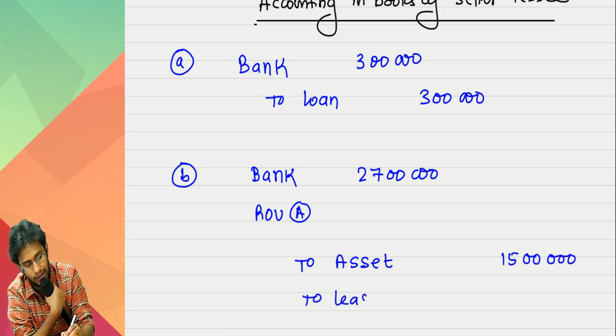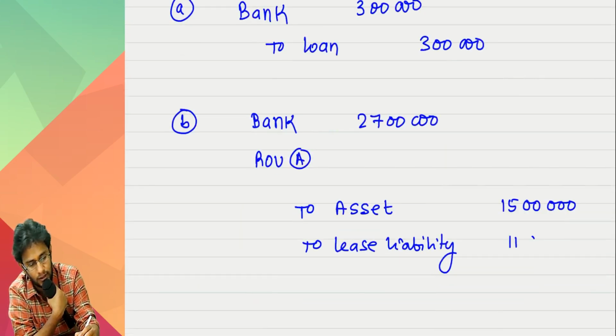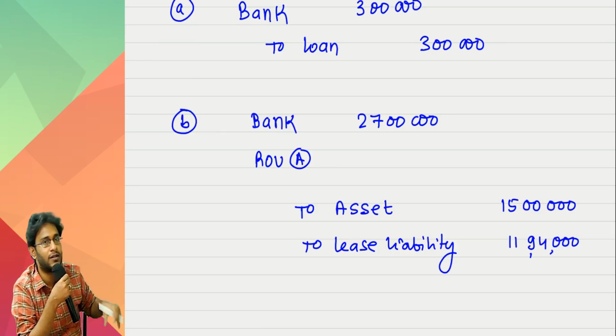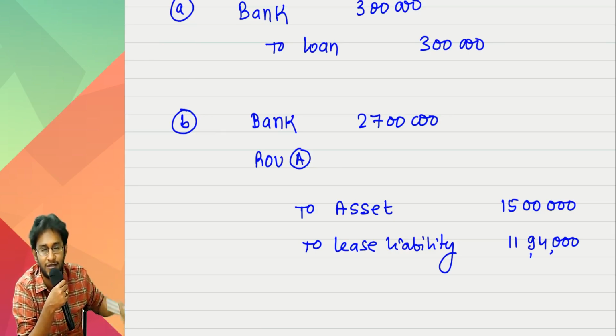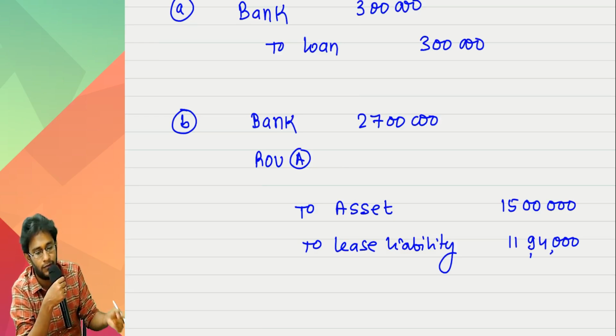I am a lessee now, so I have to recognize a lease liability. Lease liability I have to recognize at 11,94,000. Normally the asset also I should recognize at 1194 only, but that is an asset which I sold. Again this is coming back into my books. When you sold at fair value, in that profit is there. PV of lease payment also is fair value only, in that also profit will be there.